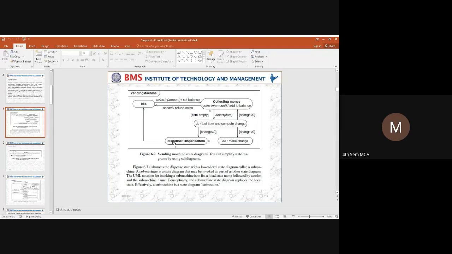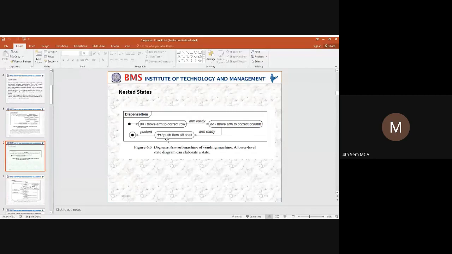We create a local state name with a colon and then the submission state name. So this is how we represent a subsystem. When we represent a subsystem, it will be considered as a subroutine. So in the next diagram, you can see the nested state.